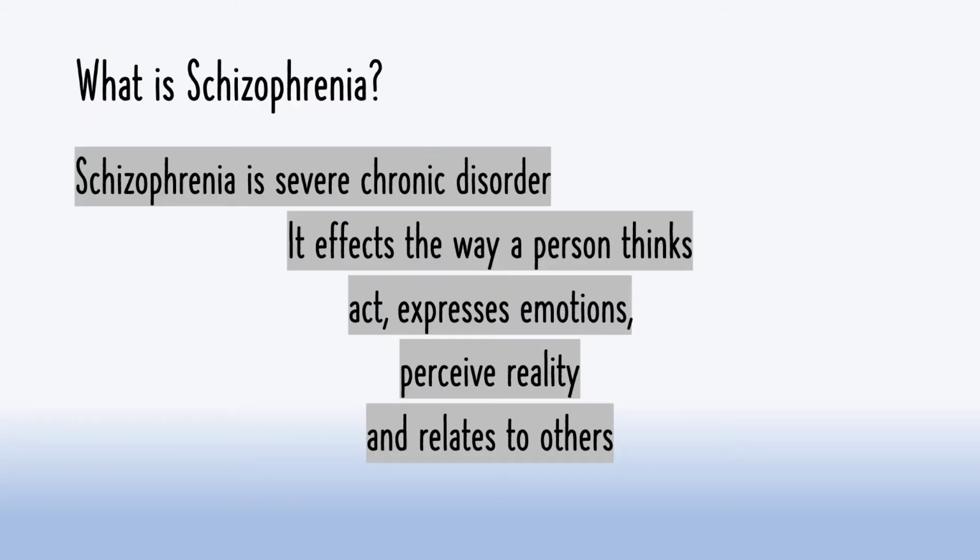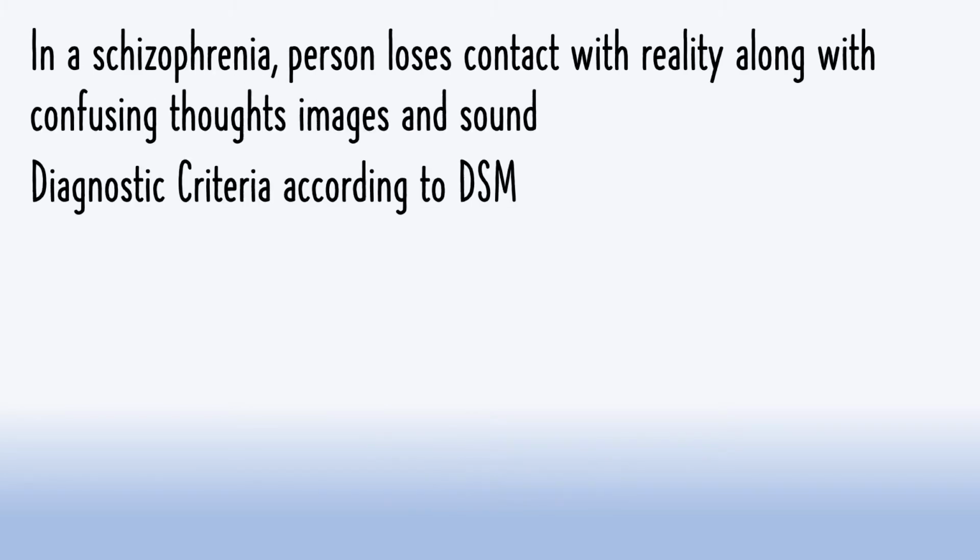So, what is the exact definition of schizophrenia? Schizophrenia is a severe chronic disorder and it affects the way a person thinks, acts, expresses emotions, perceives reality and relates to others. So we can say that all the areas of functioning get disturbed by schizophrenia, and the overall reality about the world, and the perception and the cognitions of a person, get totally upset. In schizophrenia, a person loses contact with reality along with confusing thoughts, images, and sounds.